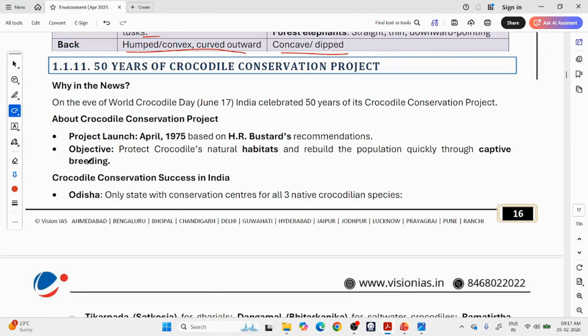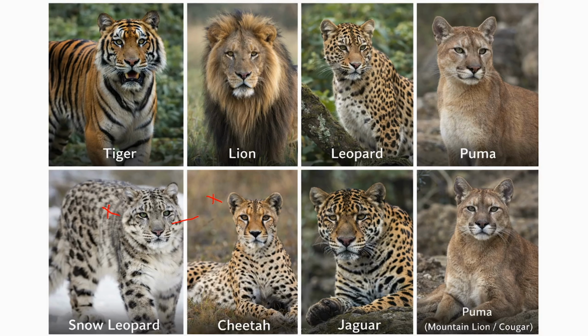Next we have the Crocodile Conservation Project 50 years celebration. Okay, so we started something called crocodile conservation. Now 50 years are done. Okay, in 1975 we started this crocodile conservation, and by 2025 we are finishing 50 years. Sorry. So let us see the crocodile species first.